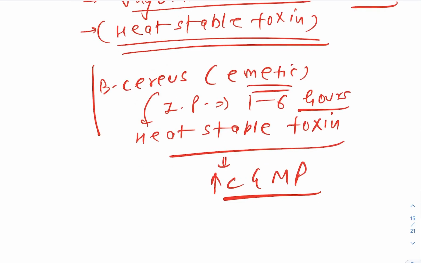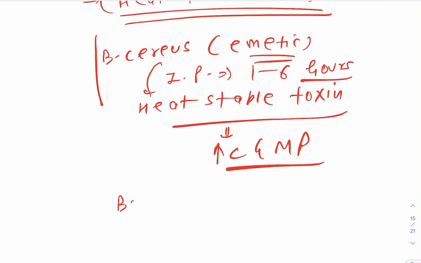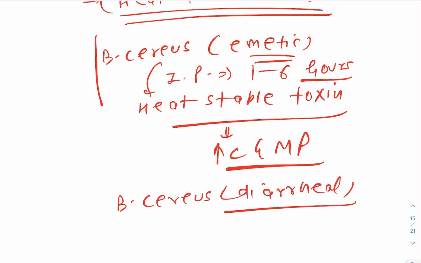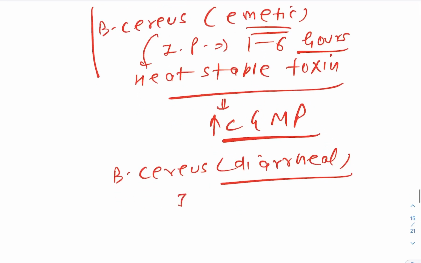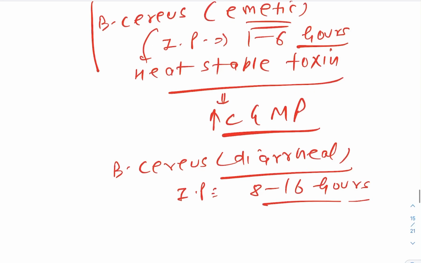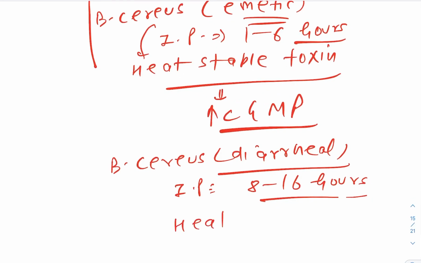Okay, and if you're talking about the emetic one, let's talk about the Bacillus cereus diarrheal one also. In this, what you need to remember is the incubation period is slightly more, that is 8 to 16 hours. This is the incubation period of Bacillus cereus diarrheal one, and the toxin involved here is not stable.